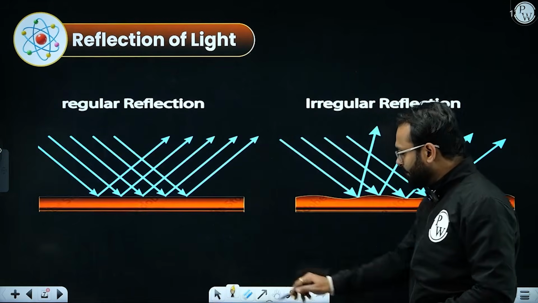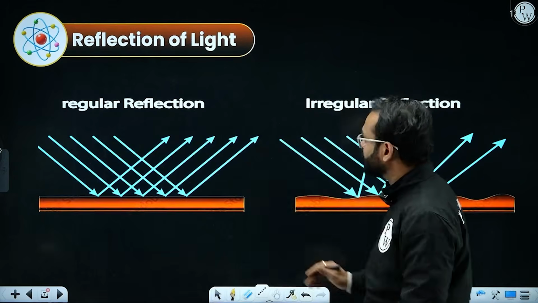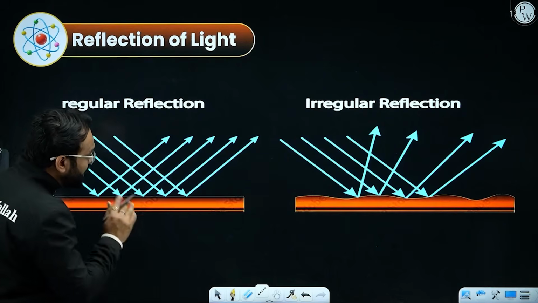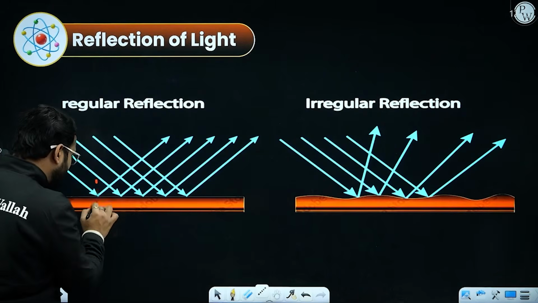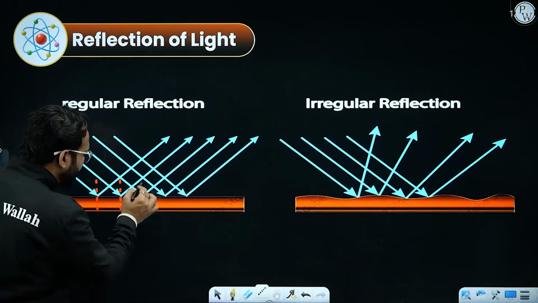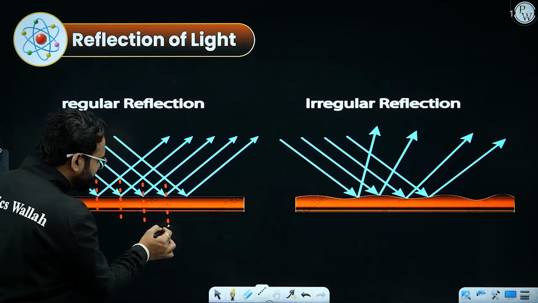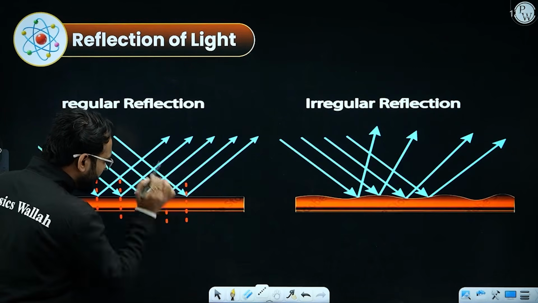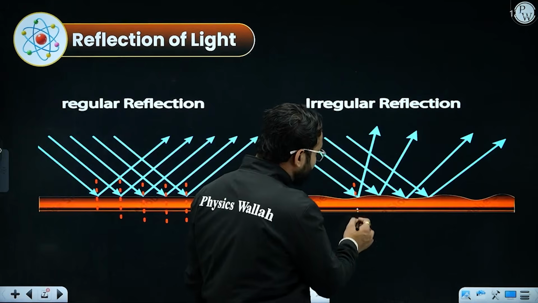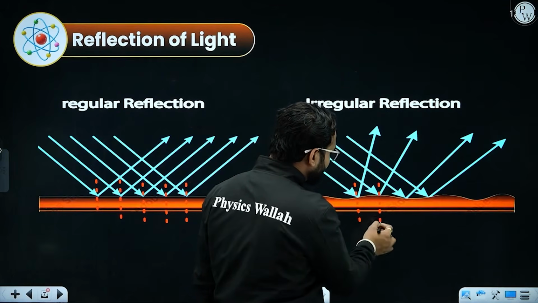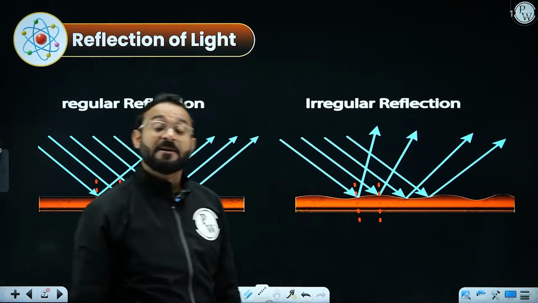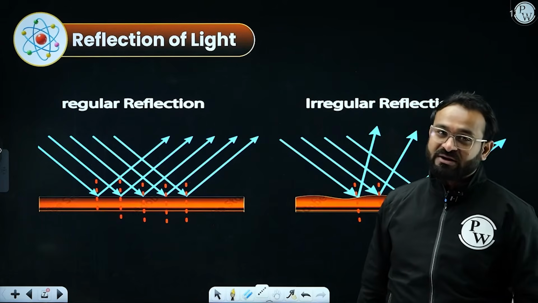Let's take an example. We have the different categories here of regular reflection and irregular reflection. The rays of light are coming parallel to each other and I'm drawing the normal. This is the normal, perpendicular to the surface. If you observe, all the light rays go parallel after reflection, whereas in diffused reflection, the light goes in various directions, like that, like that. So this is the difference between regular and irregular reflection.